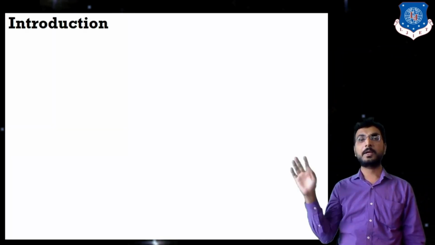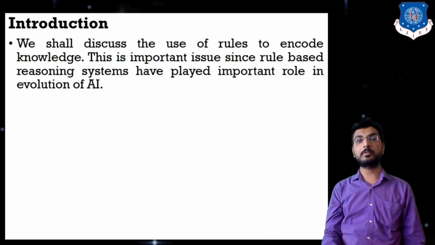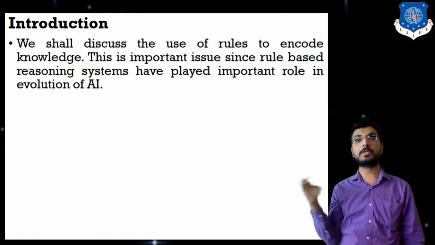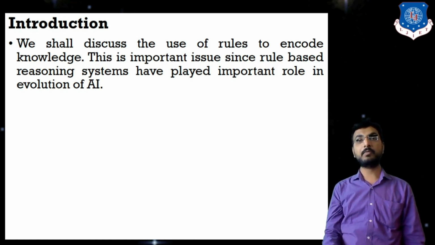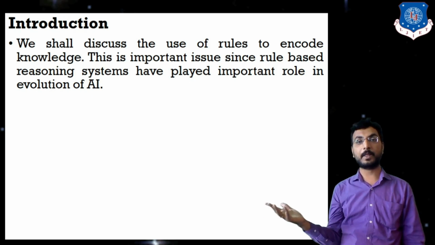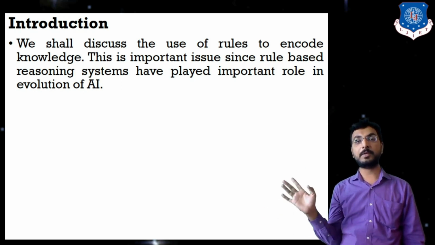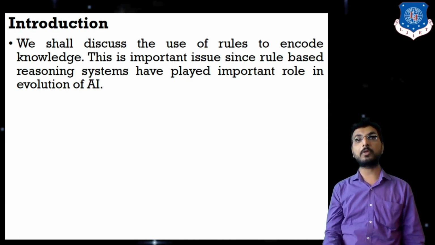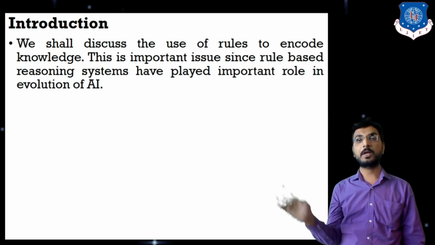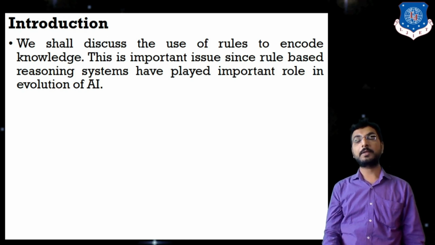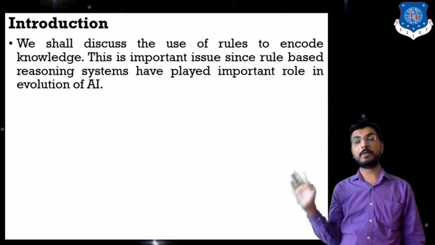Now see, introduction to how to represent our knowledge using rules. Till now we have represented each and every fact in terms of logical predicate statements. Till now we have not talked about how to program those facts, how to prove some fact using given facts using programming. So in this chapter we shall discuss the use of rules to encode the knowledge. This is important since rule-based reasoning systems have played an important role in the evolution of AI. That is why rule-based systems are very much important.